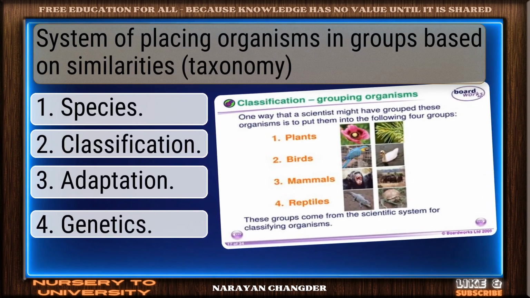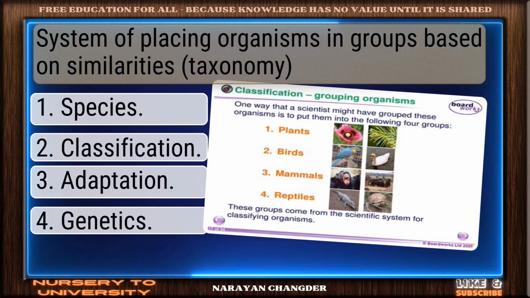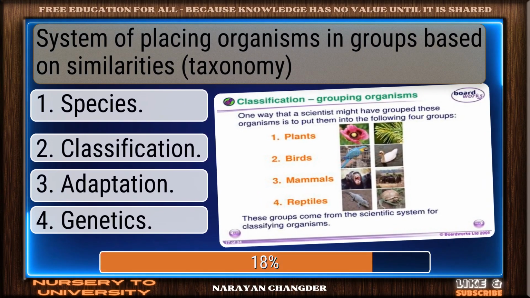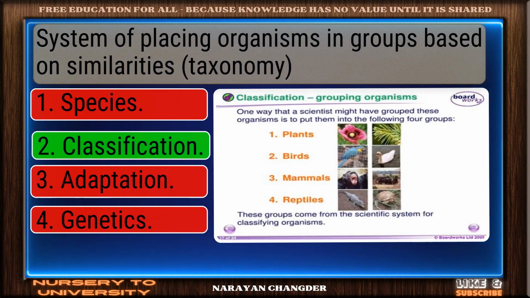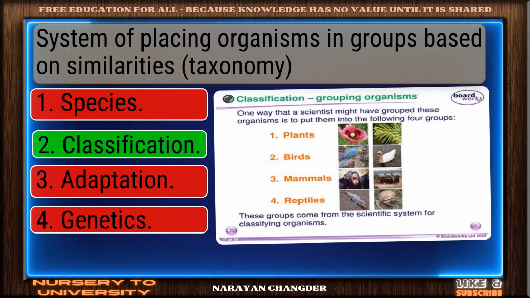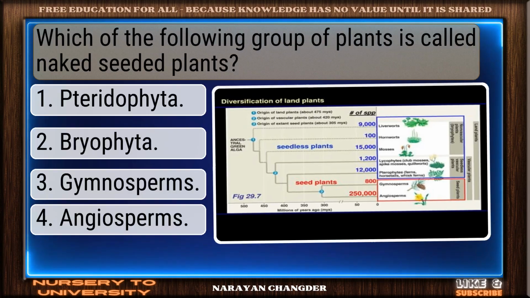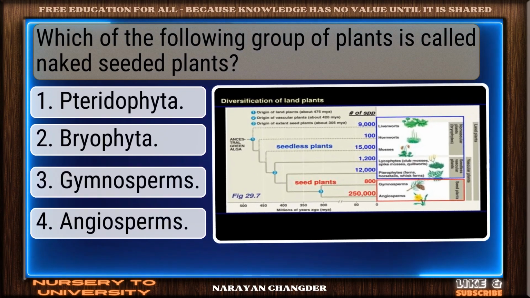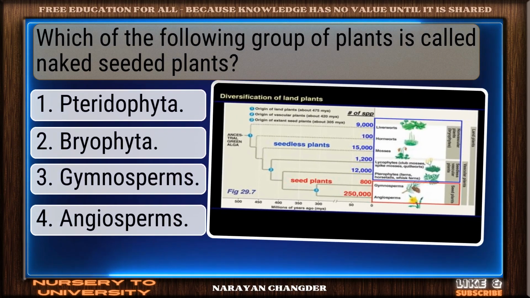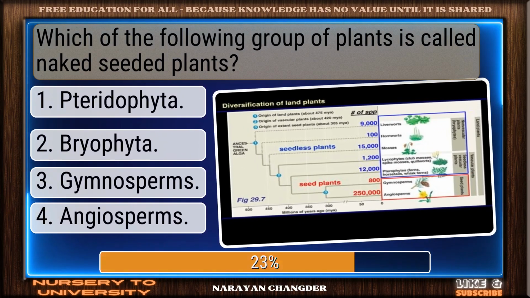Question number 97. System of placing organisms in groups based on similarities. You chose classification, and it is correct. Question number 98. Which of the following group of plants is called naked seeded plants?